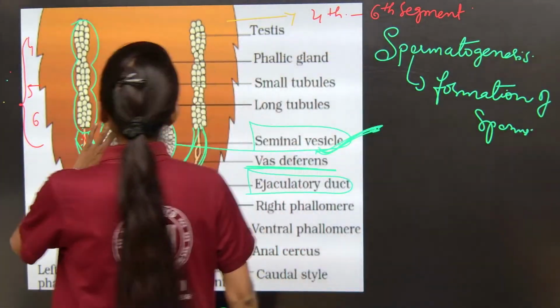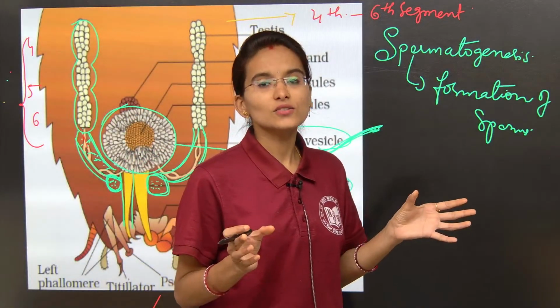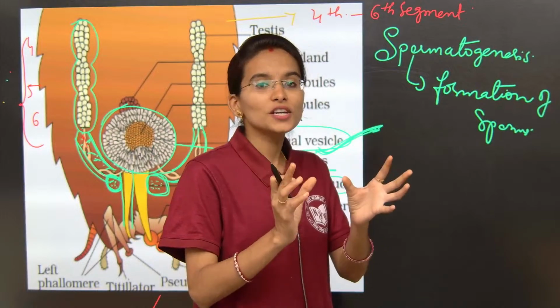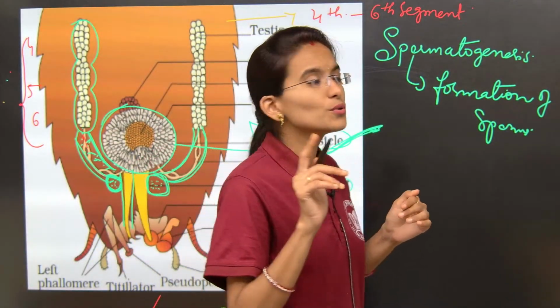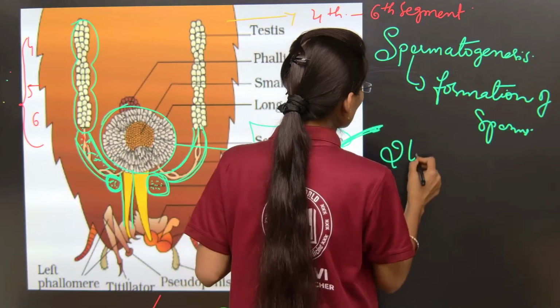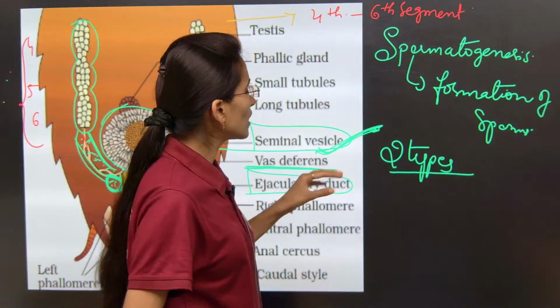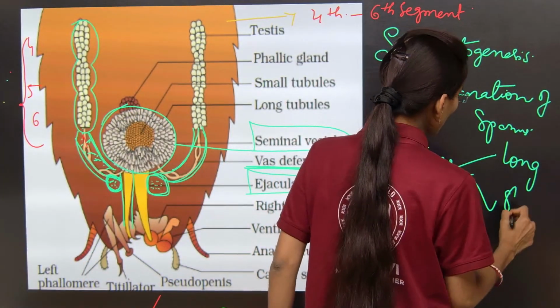Inside the mushroom shaped gland we can find many tubular structures. The tubules are of two types. How many types, my dear students? Two types of tubules are present. They are long tubules and short tubules.